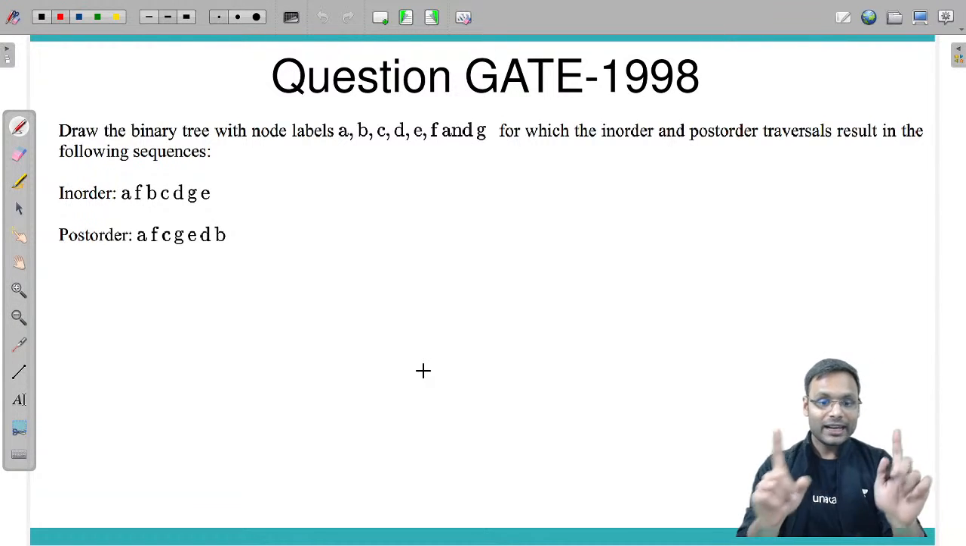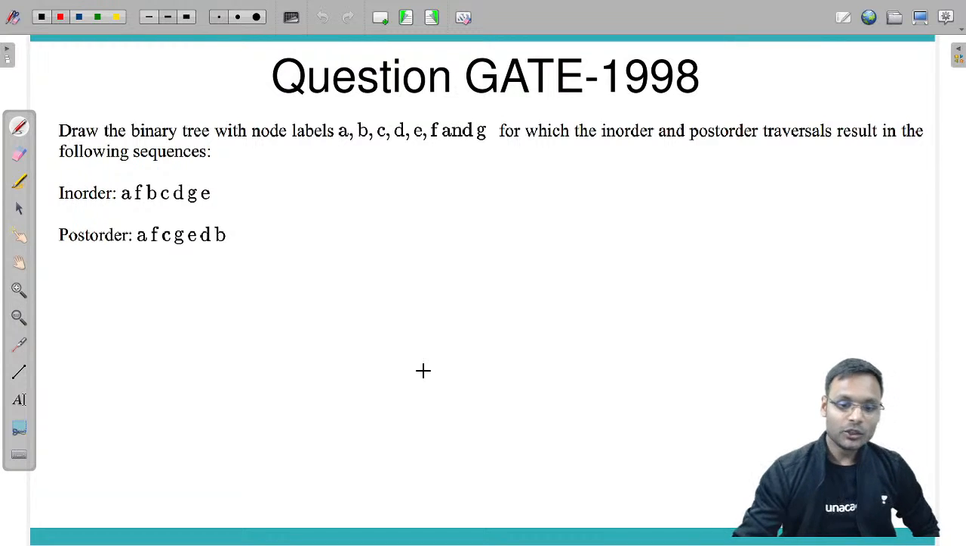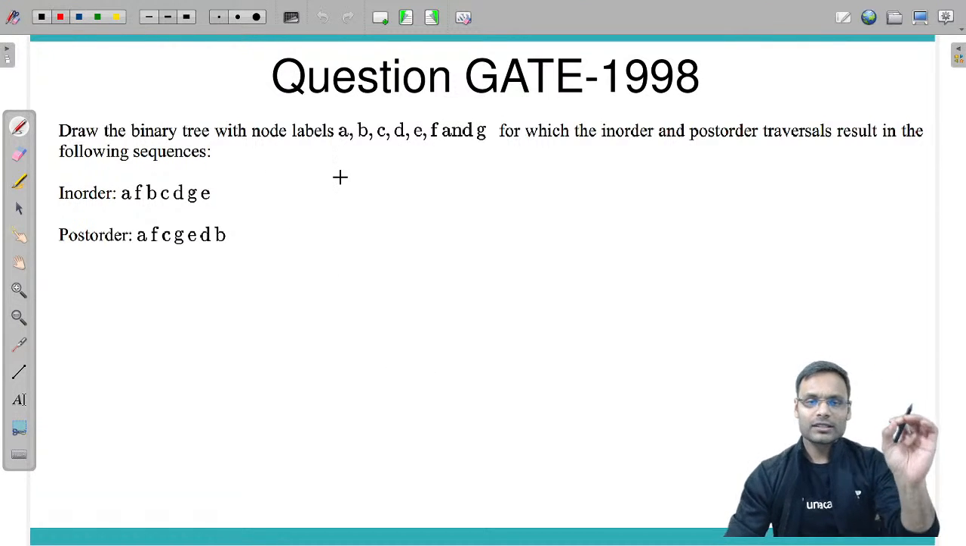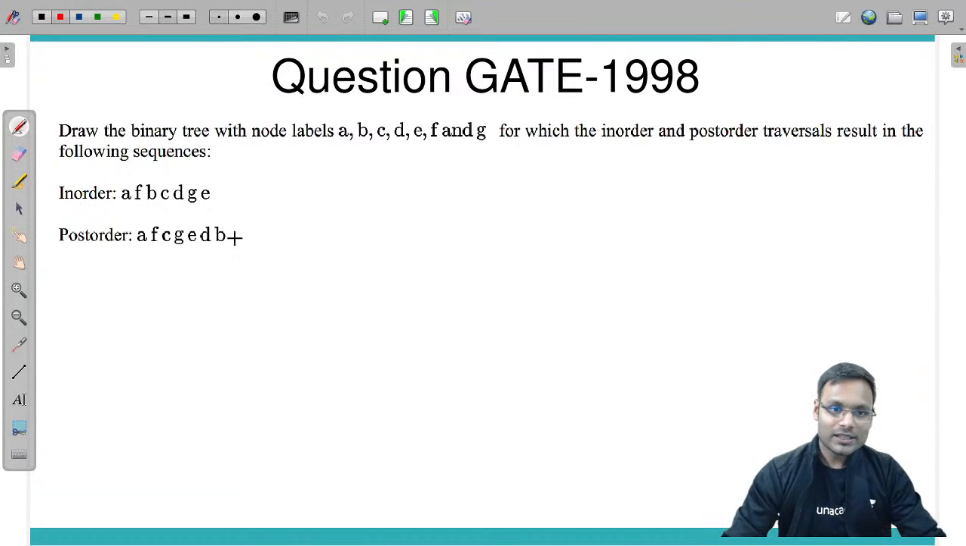So post-order and in-order are given. You need to draw the tree. Can you do that? Yes, of course you can. For post-order traversal, the last symbol is the root. What is the last symbol? B. So B is the root.